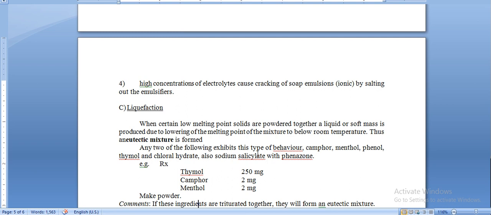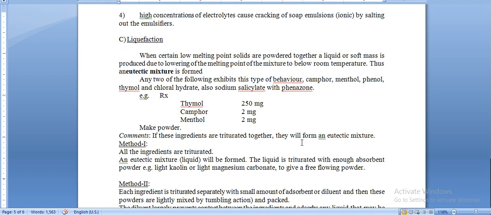Any two of the following exhibit this type of behavior. Thymol, camphor and menthol are examples. If these ingredients are triturated together, they will form a eutectic mixture.